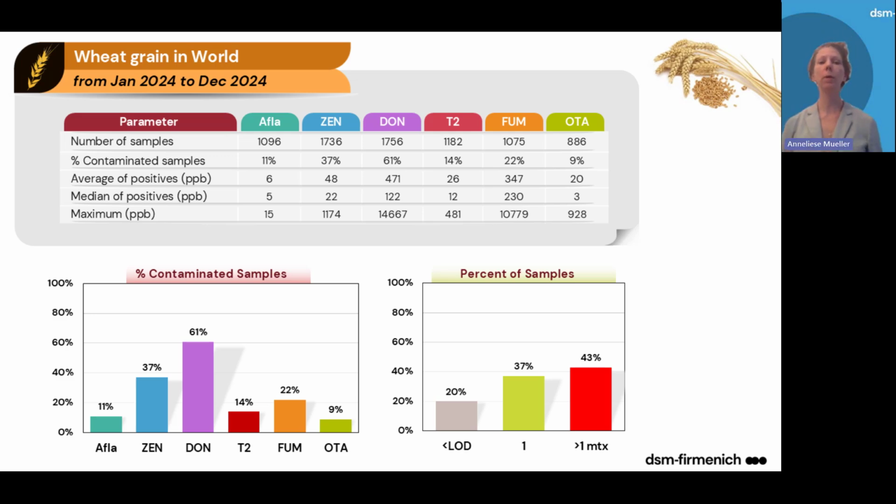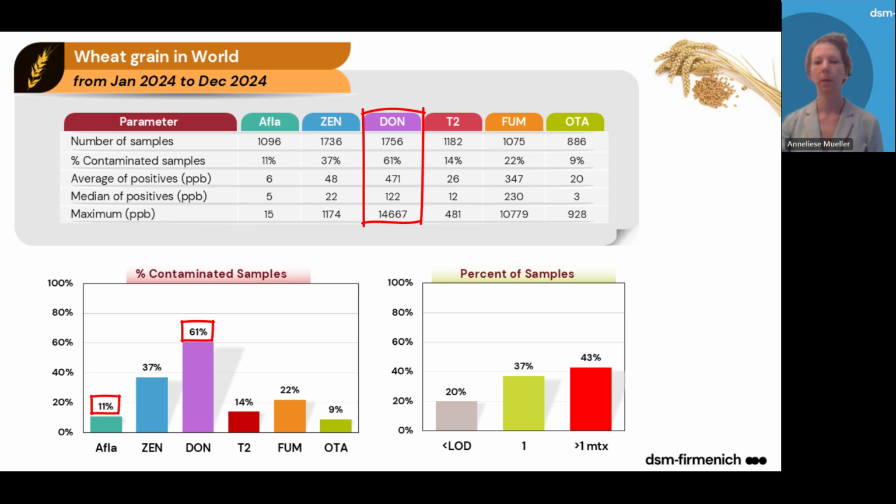First, if we look at all wheat grains globally collected, we can see that over 1,000 samples have been analyzed. But especially for zearalenone and DON, we have the most samples analyzed, over 1,700. When we look at the abundance of mycotoxins, here in the left corner, we can see that DON is the most prevalent detected mycotoxin, present in 61% of the samples, followed by zearalenone, fumonisins, and aflatoxins in 11% of the samples.